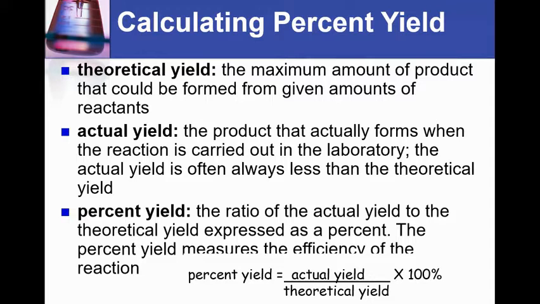Actual yield is the amount that you collect or gather or recover from the laboratory situation, as opposed to the theoretical yield. So actual yield can be reduced by factors that are out of our control. So these are not mistakes. Whenever you have error in the lab situation, an error is not the same as a mistake. So when you're talking about sources of error, you don't want to say, oh, I didn't measure carefully, or my glassware wasn't clean before I started my lab. Those are not error, those are mistakes. Error are things that we can't really control.